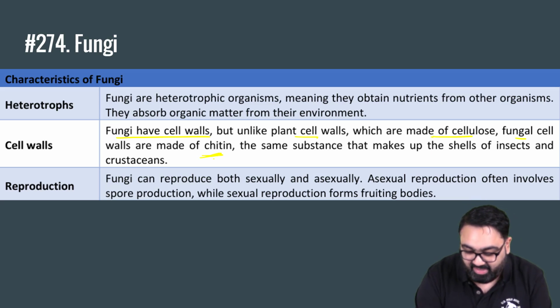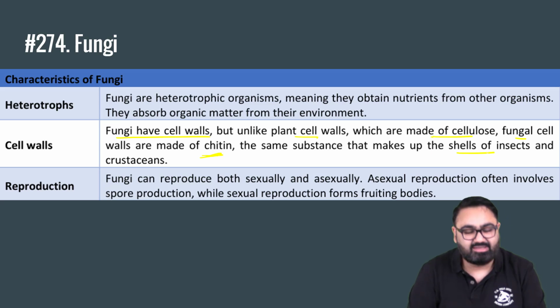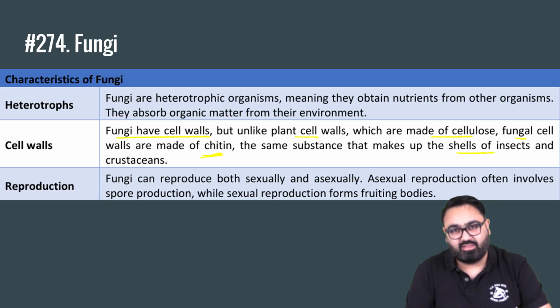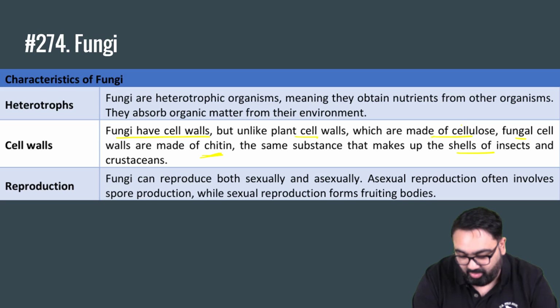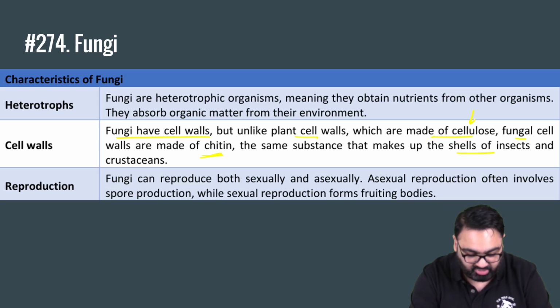Chitin is the substance that makes up the shell of insects. That is why these are different. The plant wall, or the plant cell wall, is made up of cellulose.